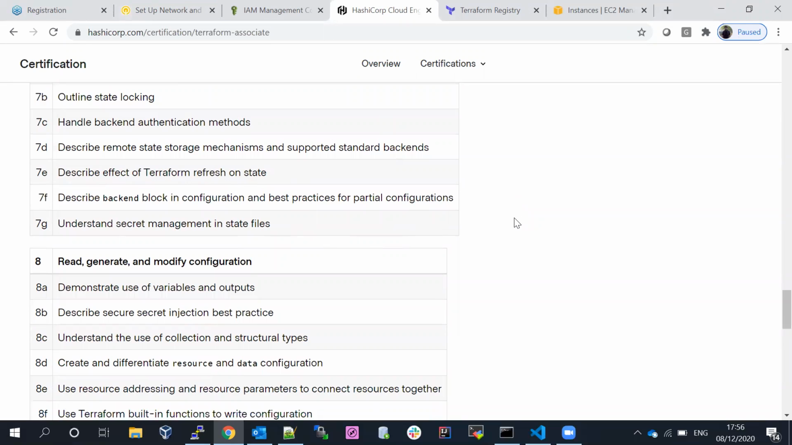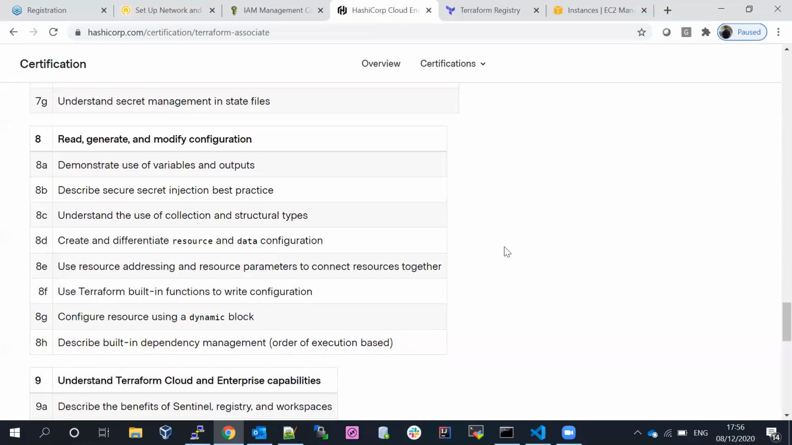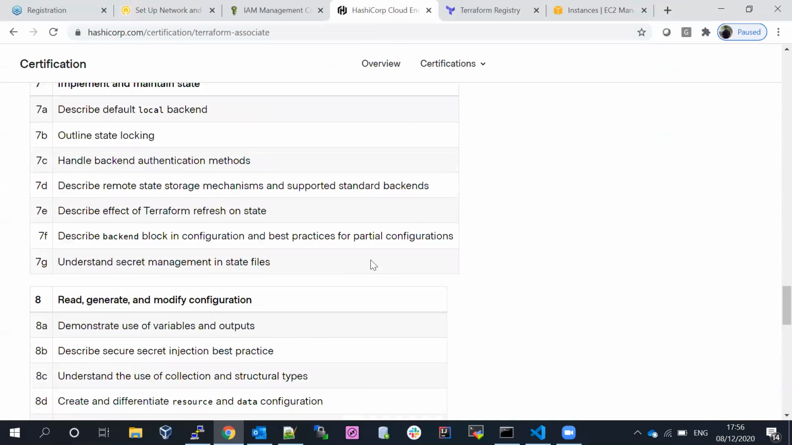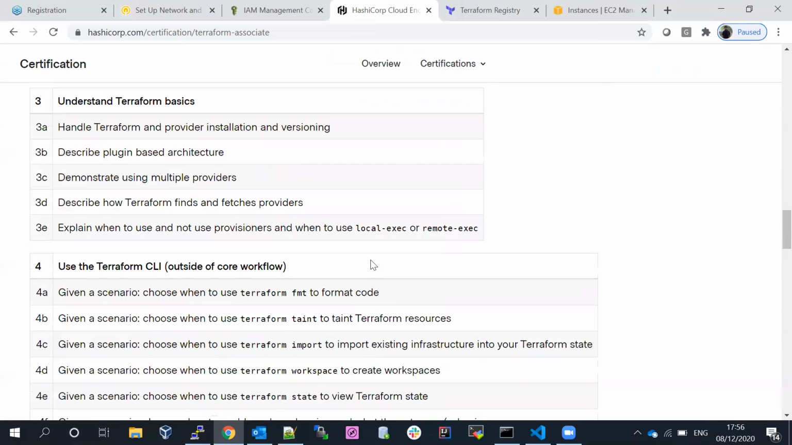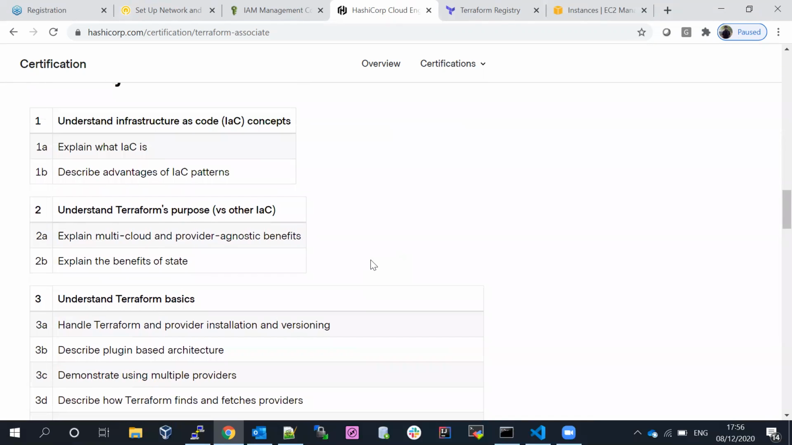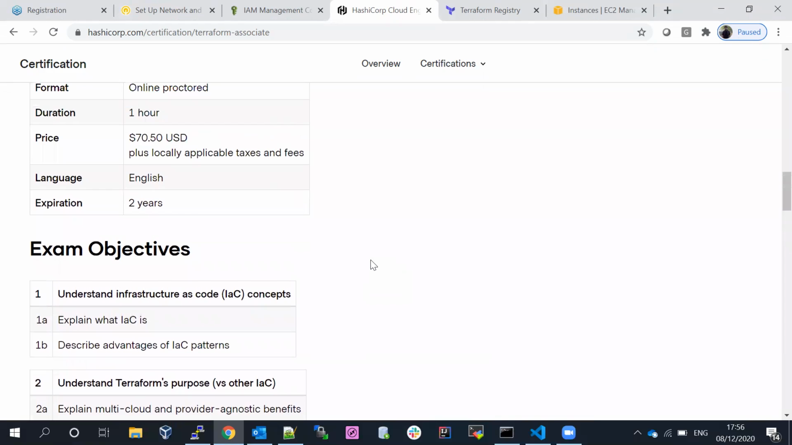We should know what Terraform refresh and state files are, and there are a few others. If you scroll down a little bit, in total there are 9 objectives available as part of the exam. We are going to cover them one after another, and we'll also go into a little more depth on Terraform as well. This session is not completely about the exam.